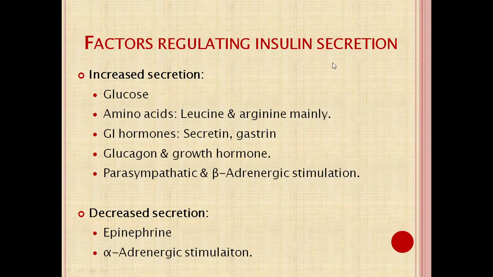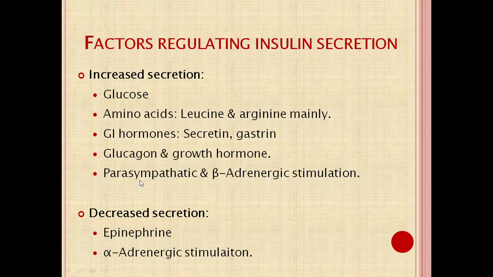Factors that regulate insulin secretion: insulin secretion is increased by an increase in blood glucose level, an increase in amino acid level in the blood, specifically leucine and arginine, and increased GI hormone secretion like secretin and gastrin. Various other hormones, glucagon and growth hormone, increase the blood glucose level and indirectly increase the insulin secretion.